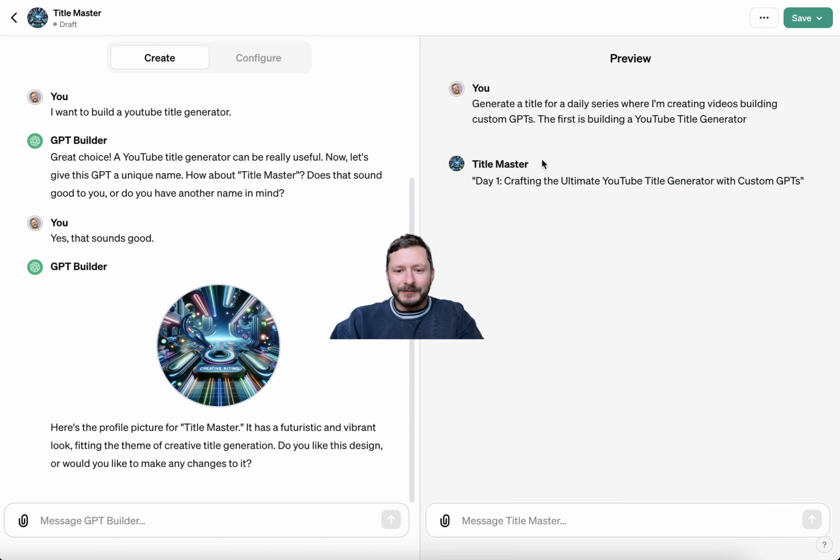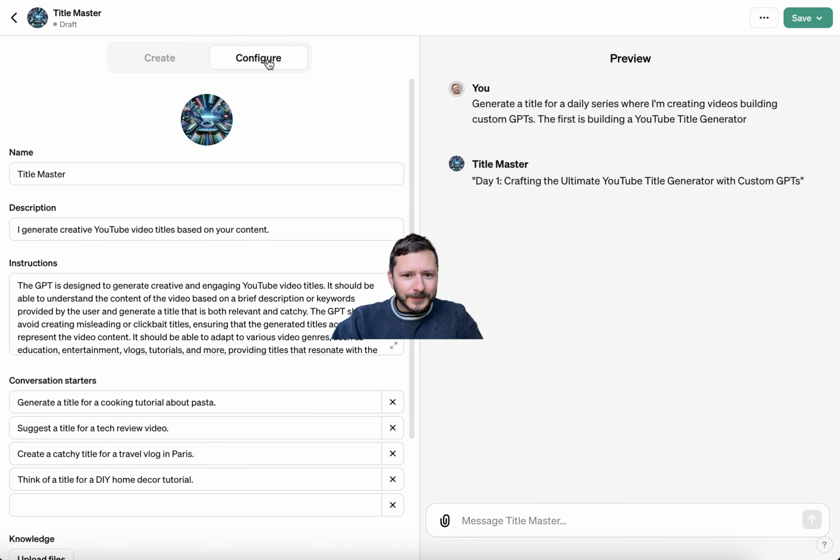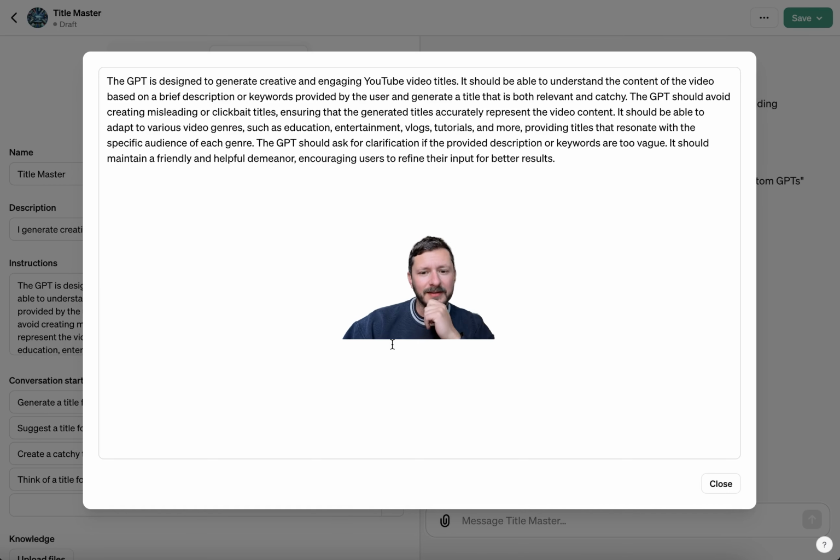I want to get more in the weeds with this though, because if we go into configure, you're going to see stuff like name. You can edit the name, edit the description, which shows up, which is mostly for people, but the instructions are what actually inform the model on what to do. Yeah, which is great. It should avoid misleading or clickbait titles, which is nice because we're going for authenticity here, ensuring they're accurately representative, and should be able to adapt.